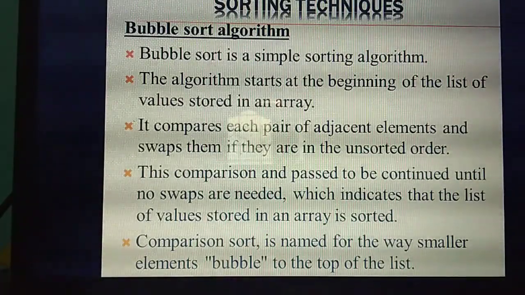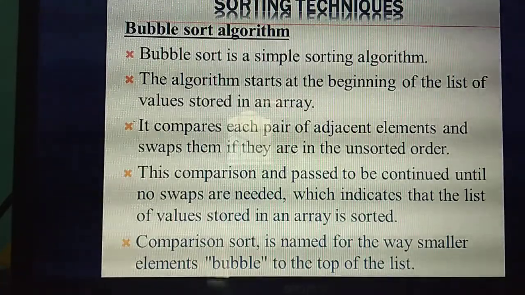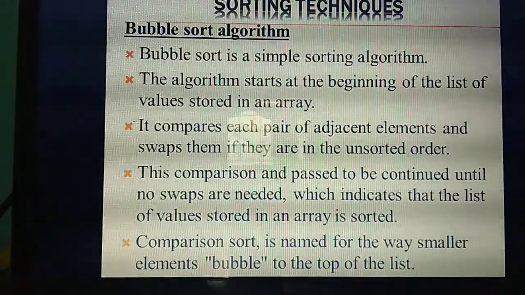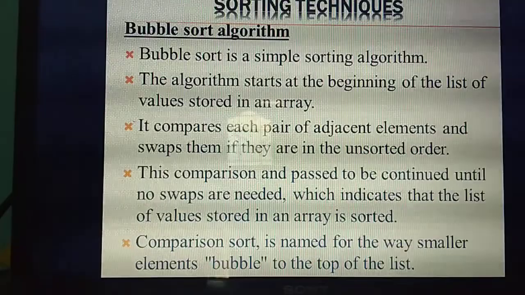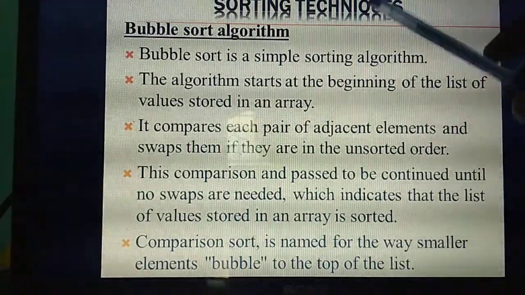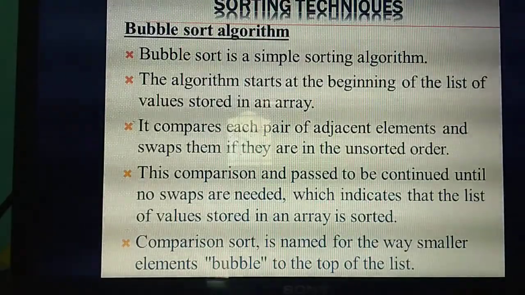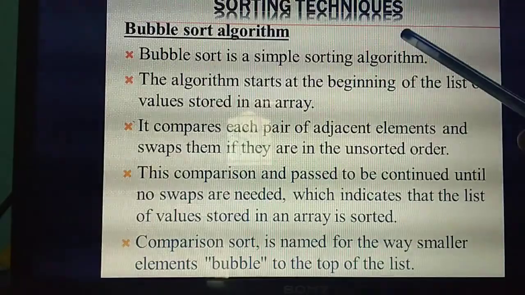Okay. Sorting, what's the meaning of sorting? We need to sort in any one order, ascending order or descending order. That means you arrange the particular elements in any one of the orders. That is called sorting. Okay. Sorting techniques. The first algorithm is bubble sort. All the algorithms are very important, so listen carefully. What's the first algorithm in sorting techniques?